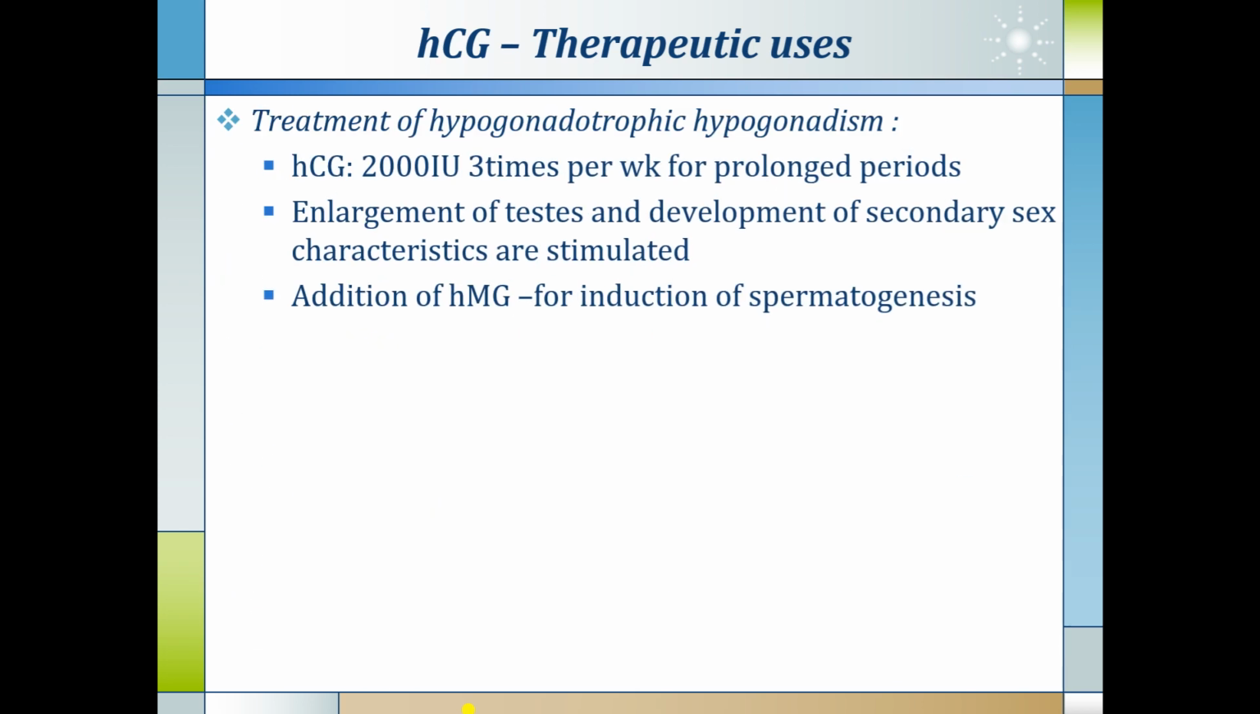Treatment of hypogonadotropic hypogonadism, where HCG is given as 2000 international units 3 times per week for prolonged periods. Enlargement of testes and development of secondary sex characteristics are initiated under the influence of HCG. Addition of HMG for induction of spermatogenesis is required in certain patients.